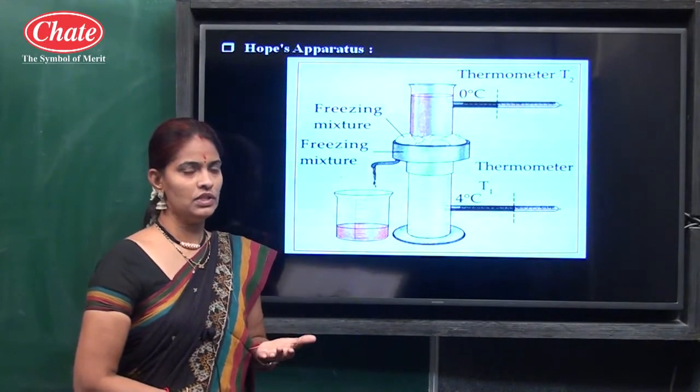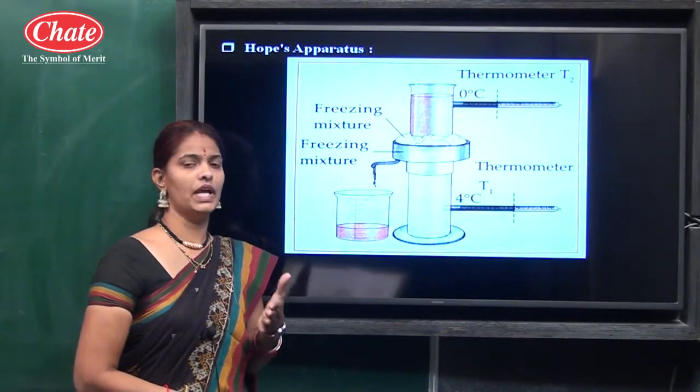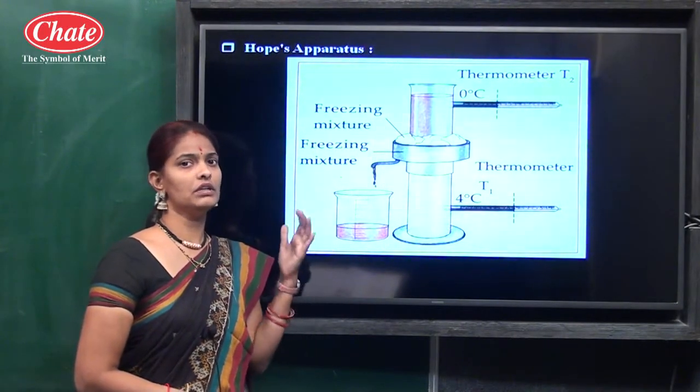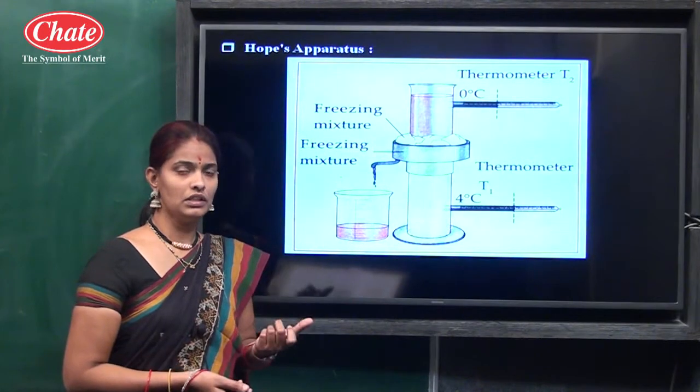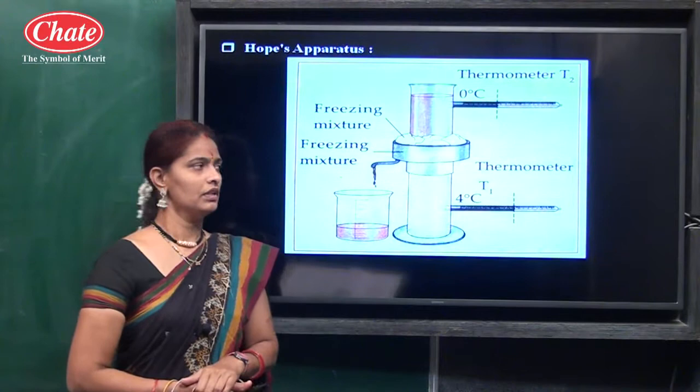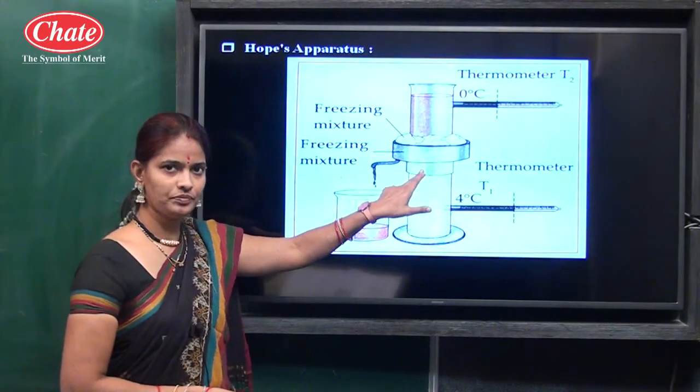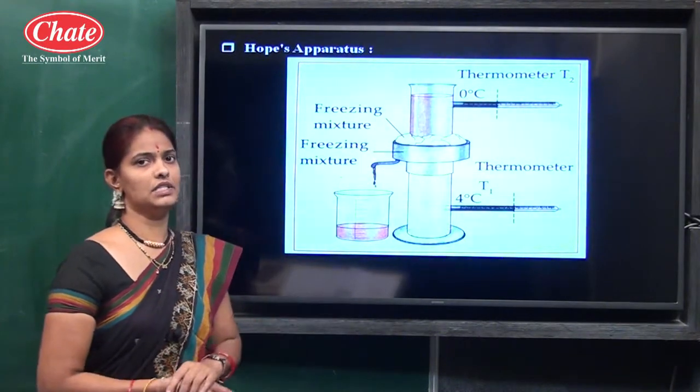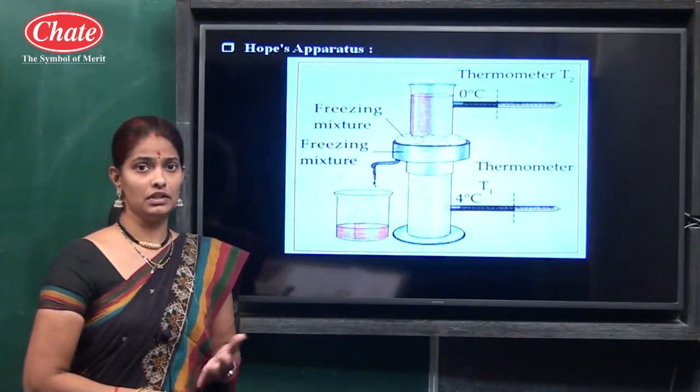We know there is a common rule that on cooling a liquid contracts and on heating a liquid expands. So here on cooling, that water contracts, and that is why the density increases.